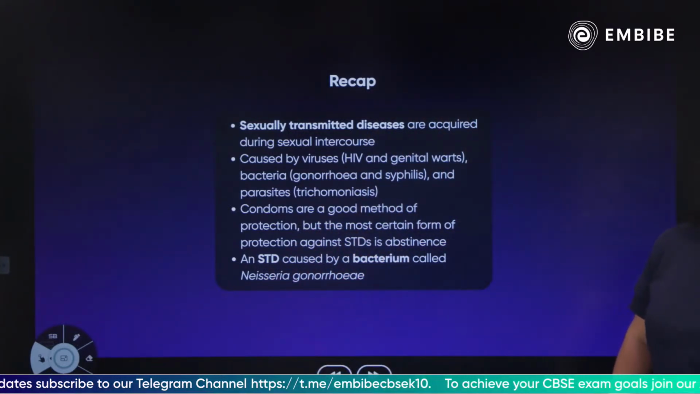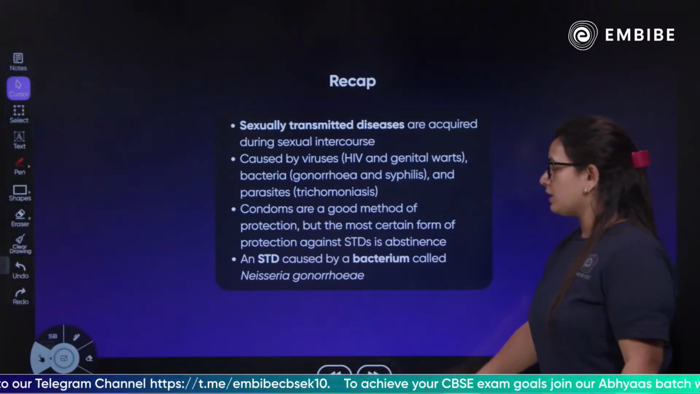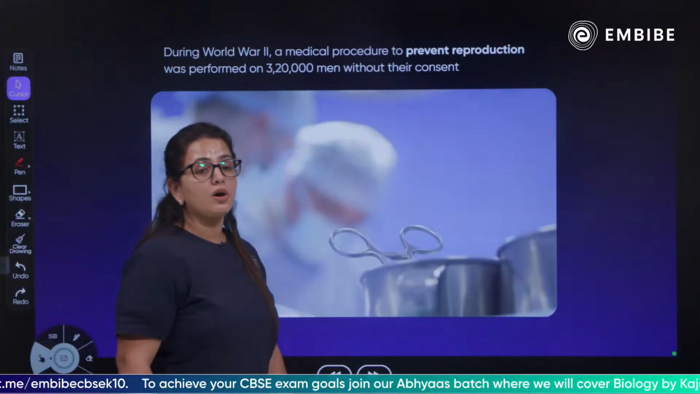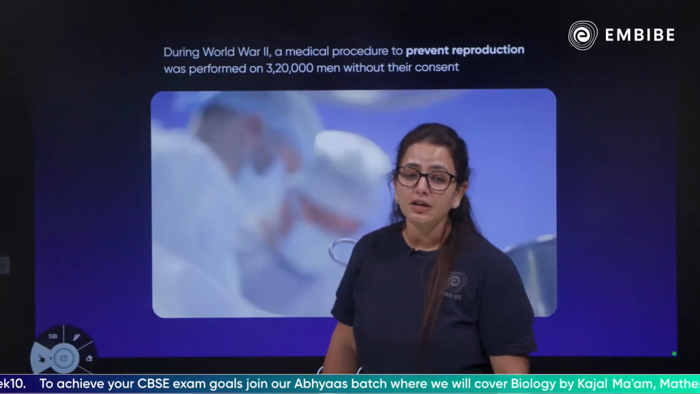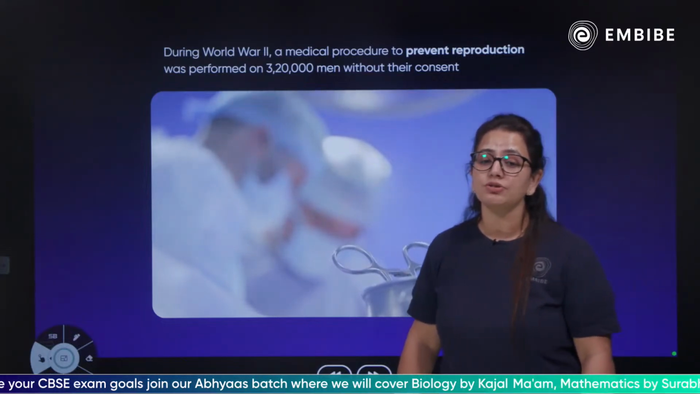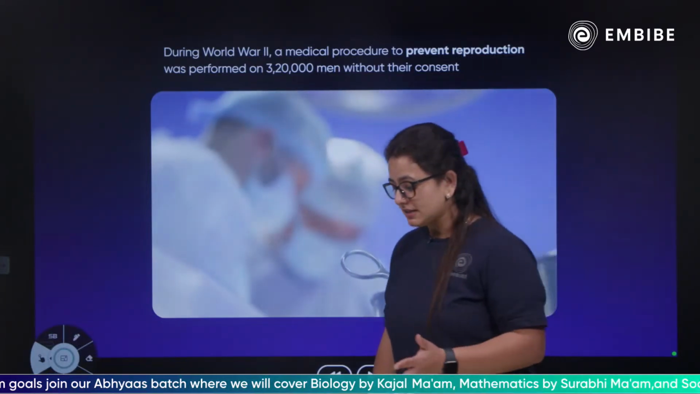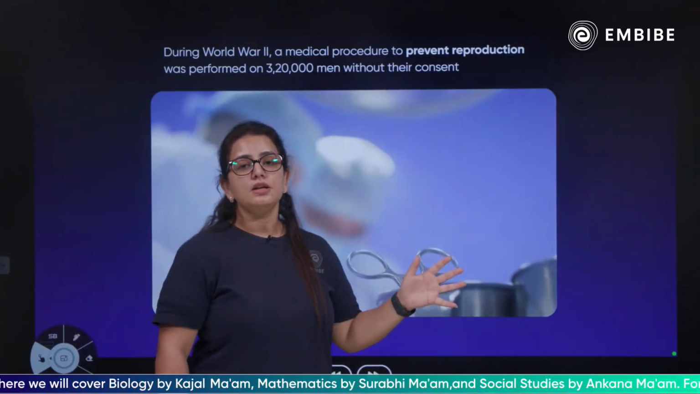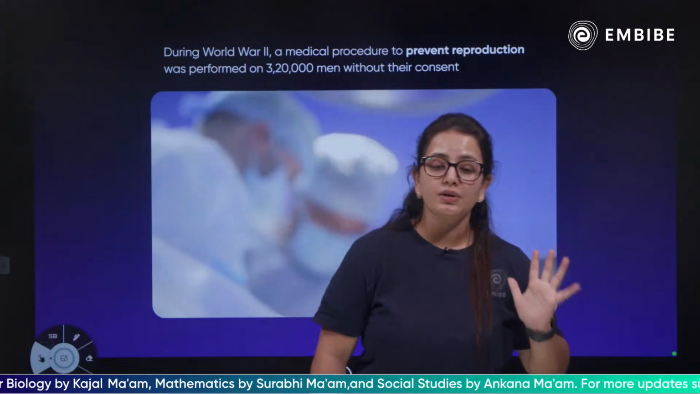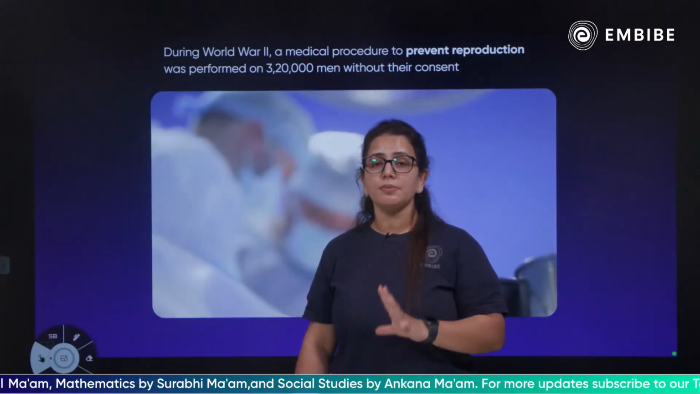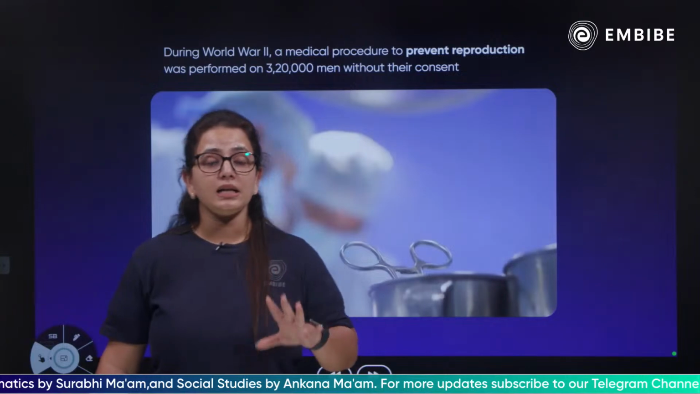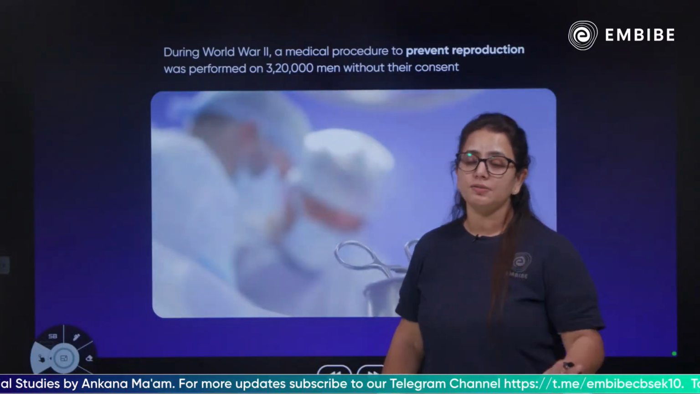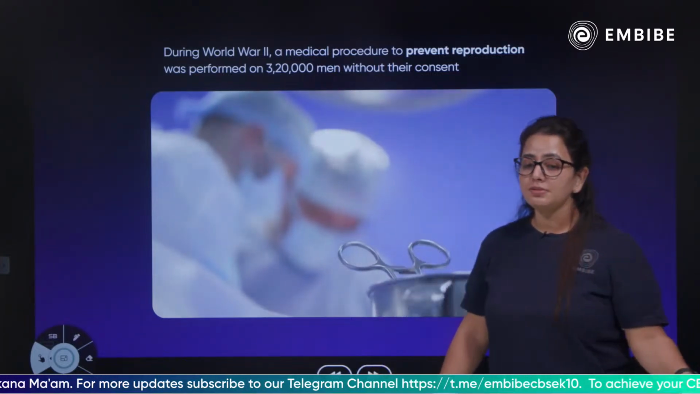So let's start today's session related to the surgical methods of contraception. Children, as you know, as we talk about these surgeries, during World War II, a medical procedure to prevent reproduction was performed on 3,20,000 men without their consent. Yes, children, the very first thing I want to tell you is that this surgical method is not reversible. You cannot reverse this method. During World War II, just to prevent reproduction, 3,20,000 men underwent this procedure without their consent, which is very strange, and it is irreversible. It cannot be reversed under any circumstances.